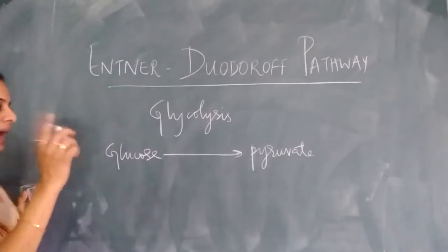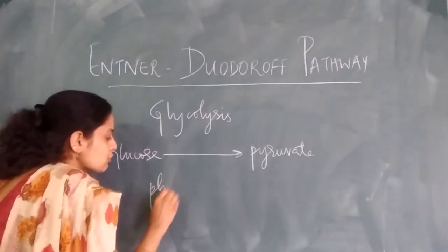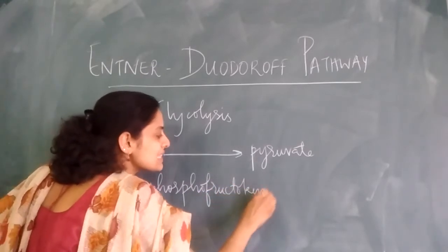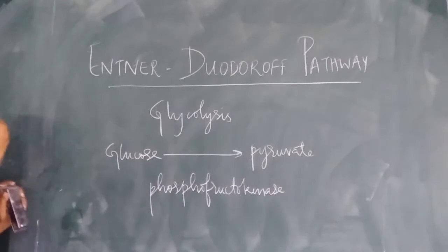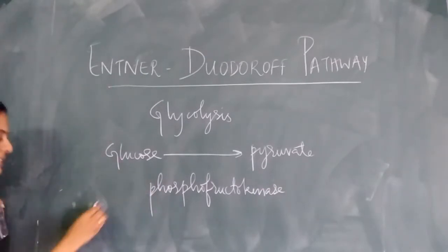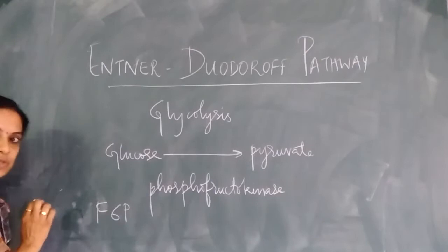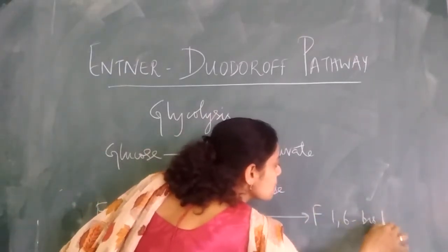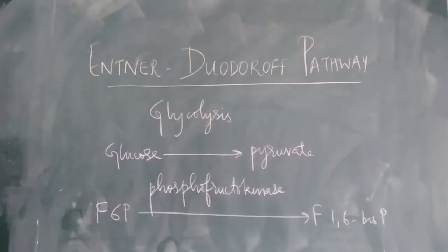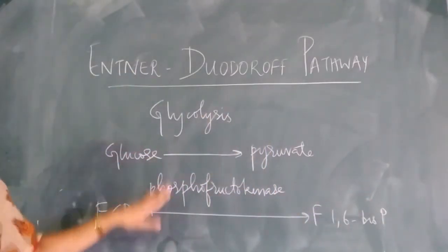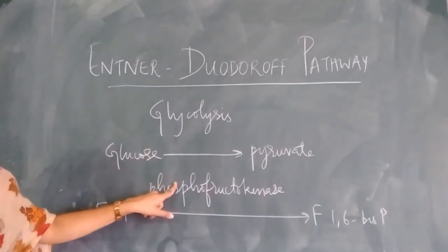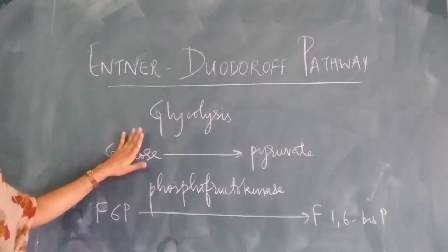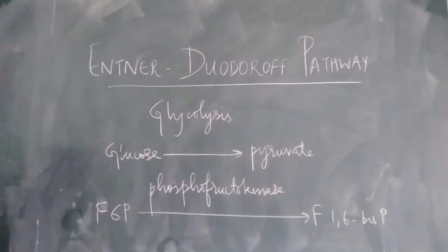bacteria, which lack a very important enzyme called phosphofructokinase. Now this is an enzyme that is seen in the EMP pathway or in the other glycolytic pathways, wherein it catalyzes the conversion of fructose 6-phosphate into fructose 1,6-bisphosphate. This important step is being carried out by phosphofructokinase. Those organisms which lack phosphofructokinase, when they need to break down glucose, show this pathway, that is the Entner-Doudoroff pathway.